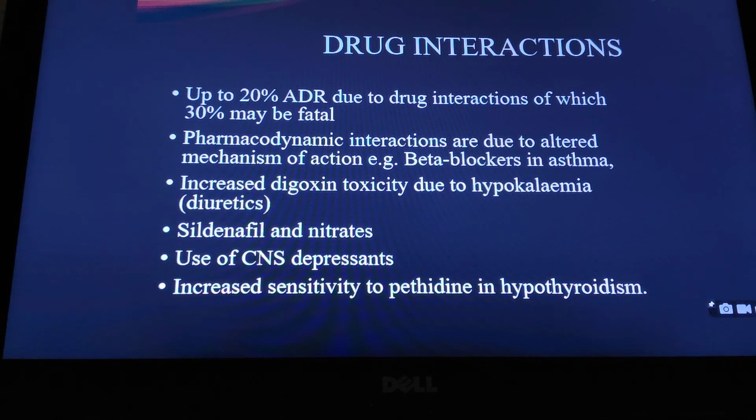Similarly, if the patient is taking a diuretic which is causing potassium loss or hypokalemia, in such patients there is a high risk of developing digoxin toxicity. The sildenafil, that is Viagra, and nitrate combination is well known, because these two can cause a serious drop in blood pressure. They should not be used together. The use of CNS depressants together is not advisable, and patients with hypothyroidism show high sensitivity to pethidine, so the drug should be used with great care.